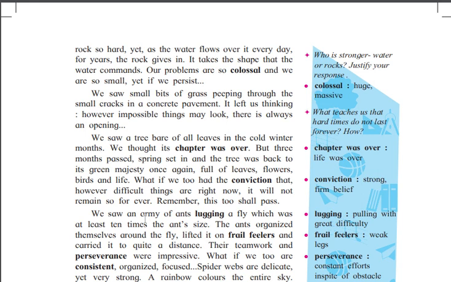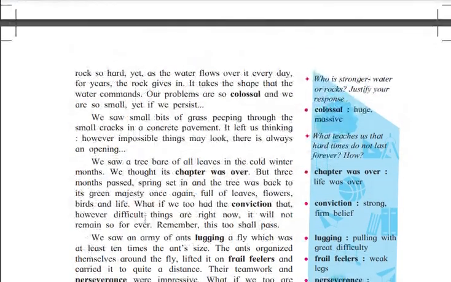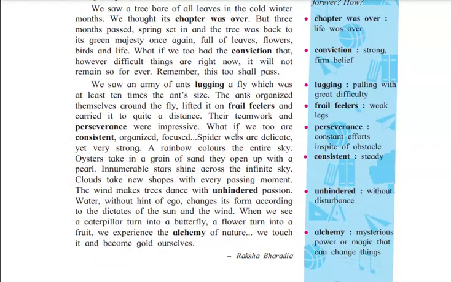So the writer is giving the example of the tree. If you see in the winter time, the tree's leaves are going out, and we think that everything is going to be over. In our life also, when there are two or more problems, we can also say that our life is going to be over, but it is not going to be. So basically, in this chapter, the writer is trying to explain to us by comparing nature and humans. If nature is very strong, then the human has to be also very strong, right?